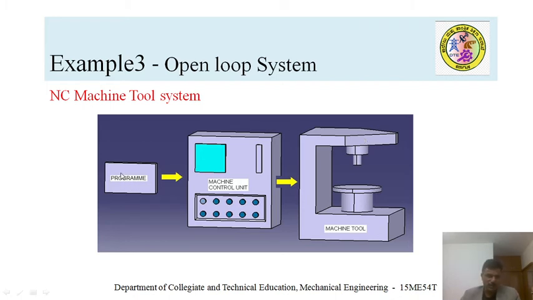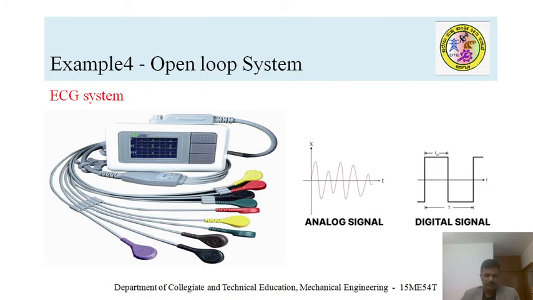For example, if you have written a program to move the x-axis slide by 10 millimeter, the control unit executes that and sends the signal to the x-axis drive. The drive starts rotating, so the slide keeps moving, and we assume it has reached 10, but we don't know whether it is exactly 10 or not.